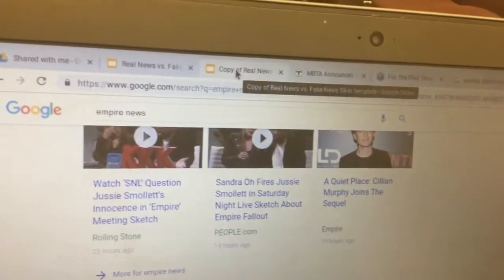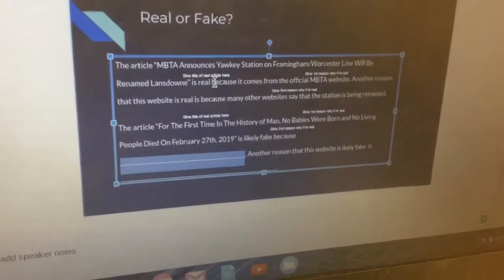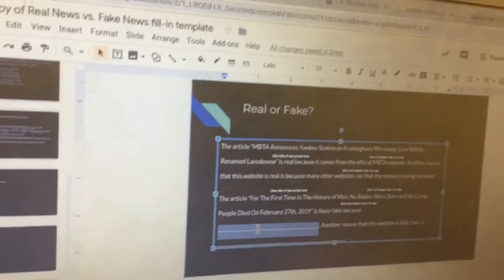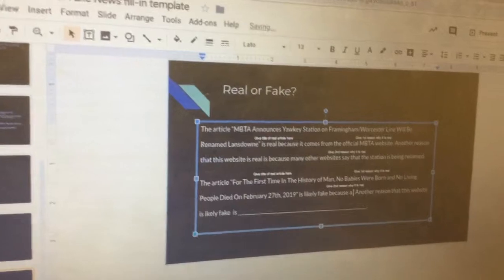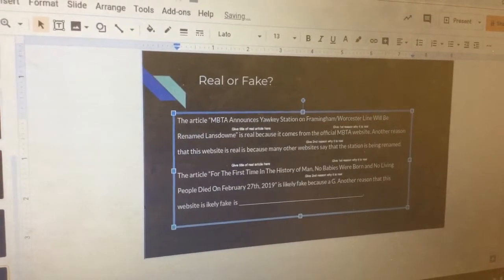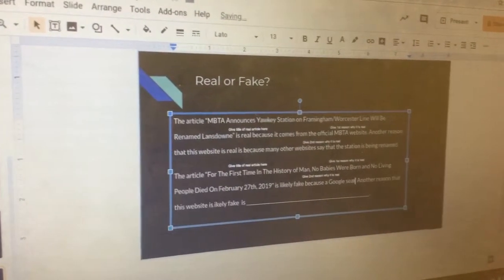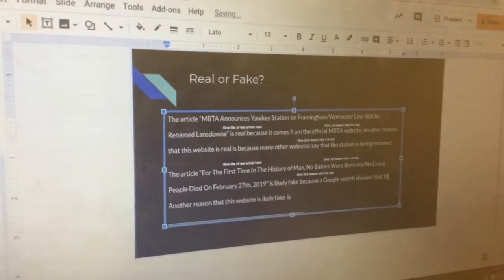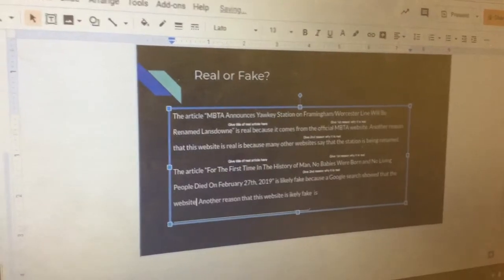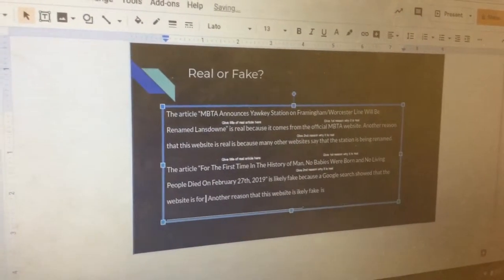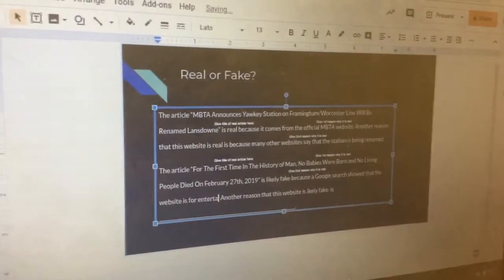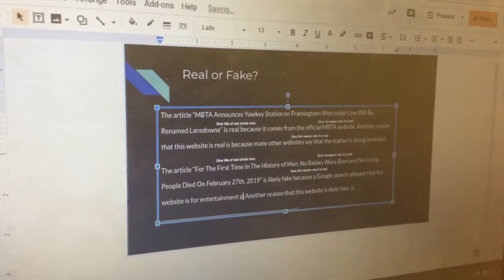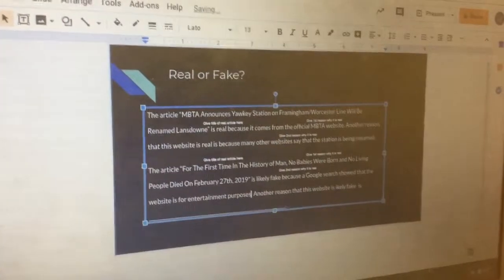So for example, we're just going to click back over to your work. And we're going to double click on the line next to where it's likely fake and say something like a Google search showed that the website is for entertainment purposes. So in other words, it's not actual news. Then we're going to click back over to the Google search.